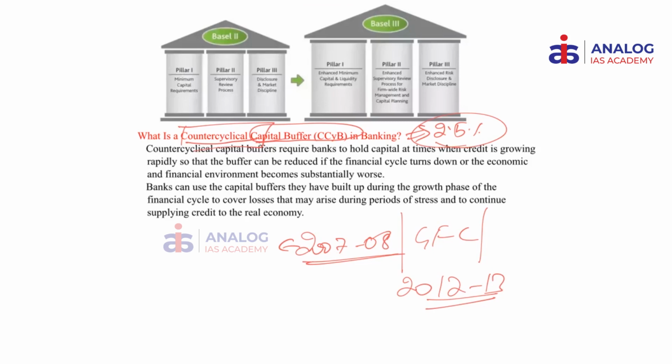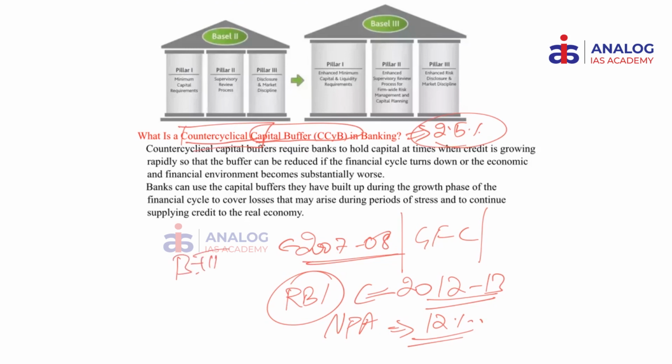Now, after RBI started digging all these out, we have seen that the NPA as a percentage of the total loans almost reached 12% of the assets. So, this is what happens. In order to ensure that this scenario does not repeat, Basel III, especially after the global financial crisis, ensured that we have this counter-cyclical capital buffer.